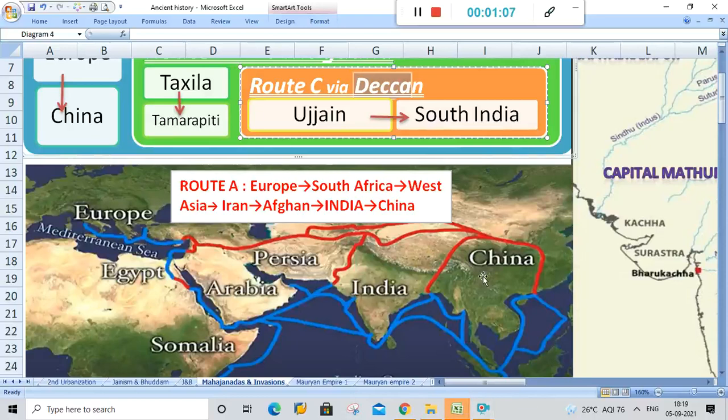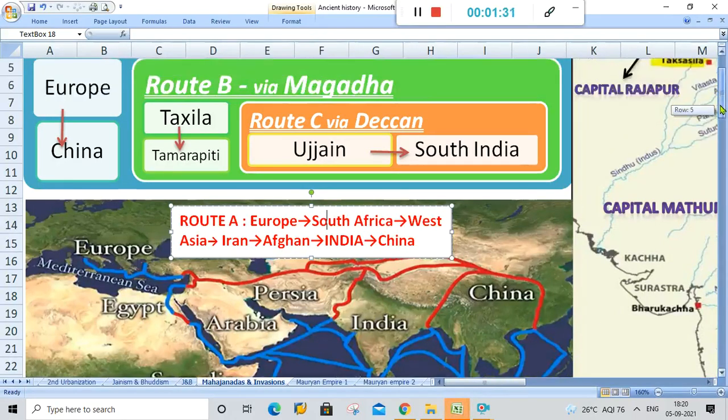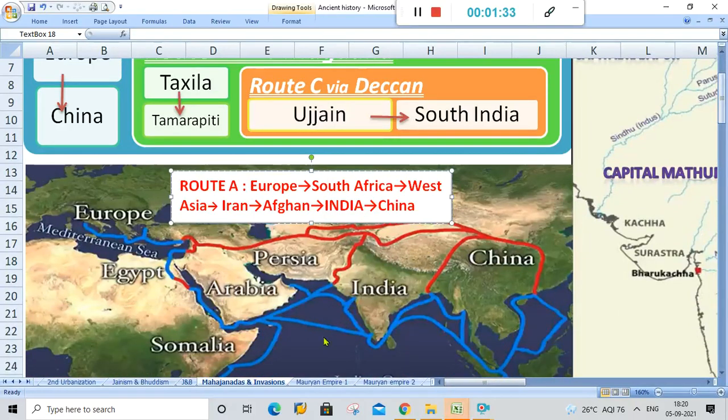This map is showing you route A, that is from Europe, South Africa, West Asia, Iran, Afghanistan and India, then to China. All that is marked in red is the land route, and what is marked in blue is the sea route. Just stop the video for a second and go through this route, which is Europe to China via India. You know what the prominence of India in this route is. It acts as a transition between Europe and China.